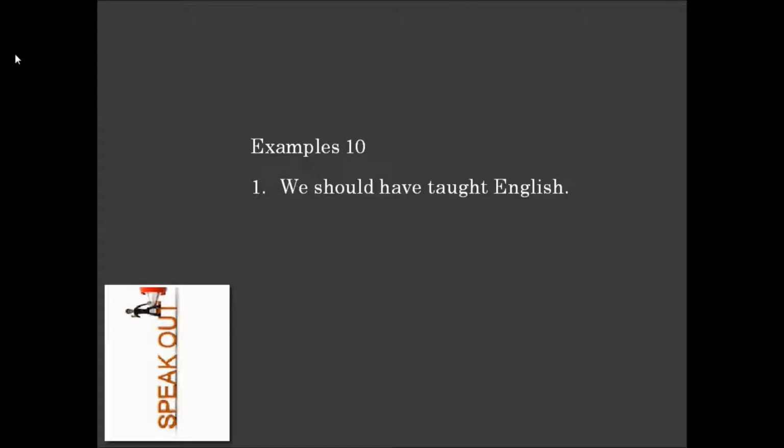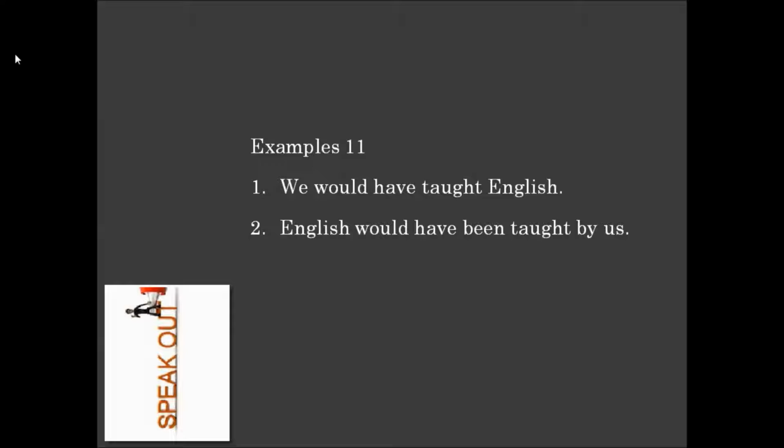Then for suggestion, it will be we should have taught English and English should have been taught by us. If you want to express a discontinued happening in past, then we would have taught English and English would have been taught by us. This also gives the meaning of future, like we will have taught English, English will have been taught by us. So would gives future meaning, and used to means a discontinued happening in past. Both meanings are there with these two examples of would. So would expresses both these feelings.